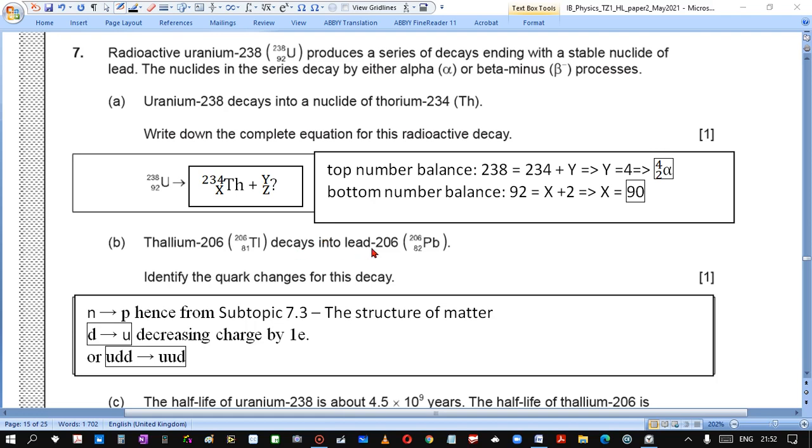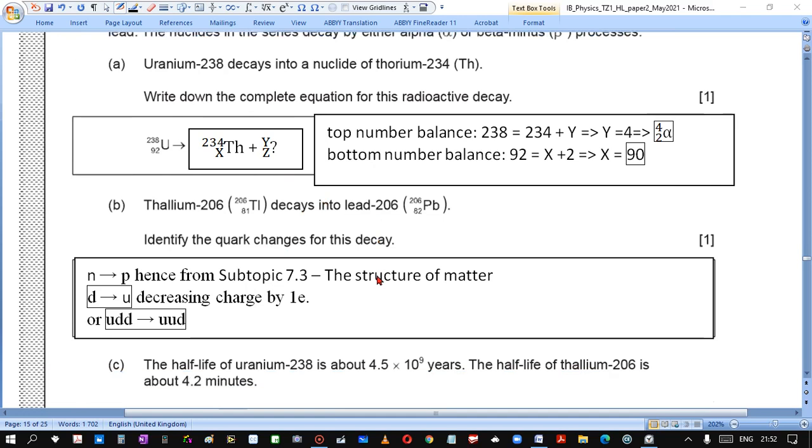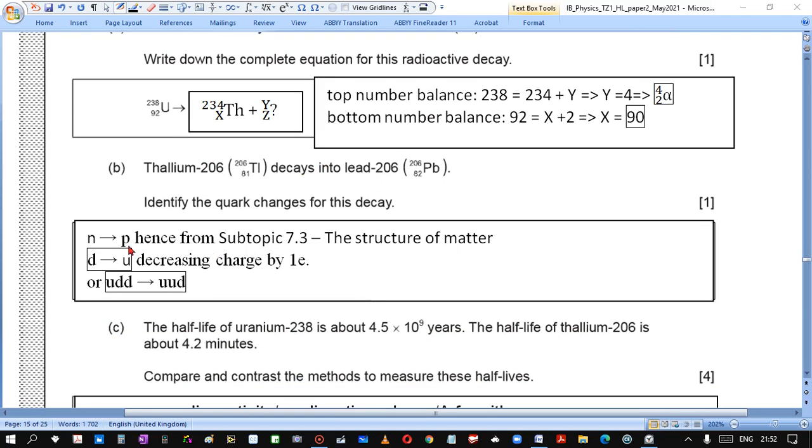Thallium decays into lead. Identify the quark changes for this decay. If we look here, we see that the number of protons increases by 1. So it means that a neutron turns into a proton.